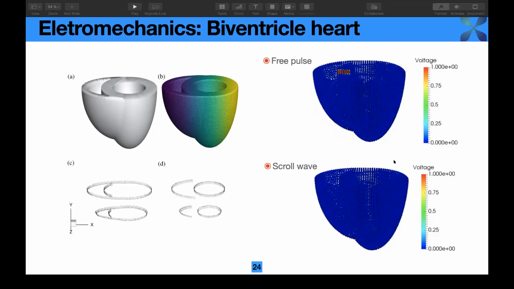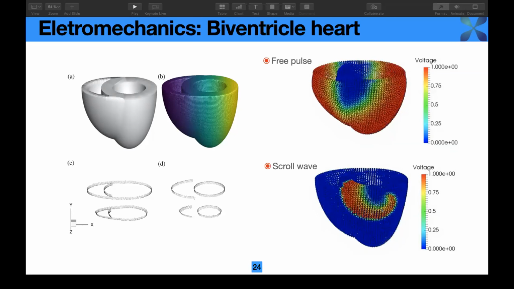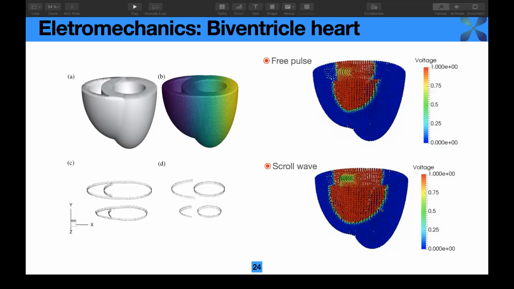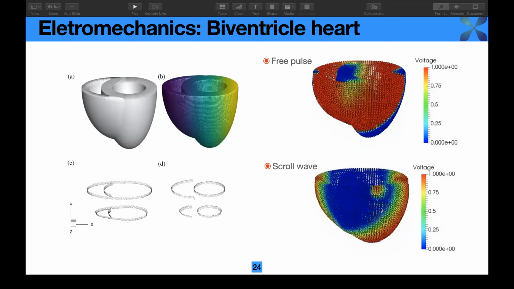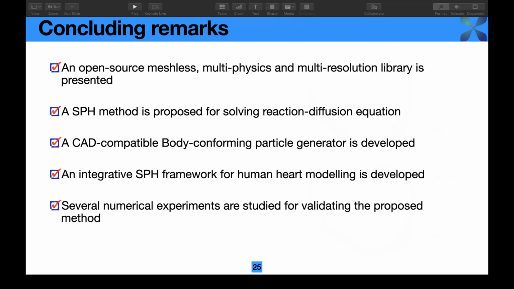These are two videos showing the contraction induced by the free path and the square wave. As you can see here, in the two tests, the heart contracts according to the transmembrane potential. Okay, basically this is the main material we have here.